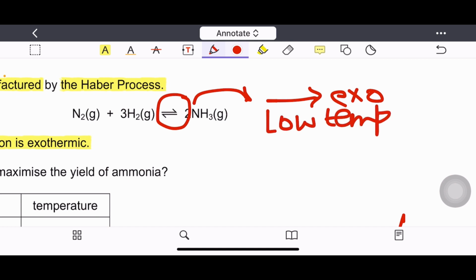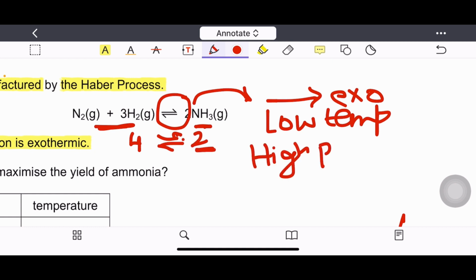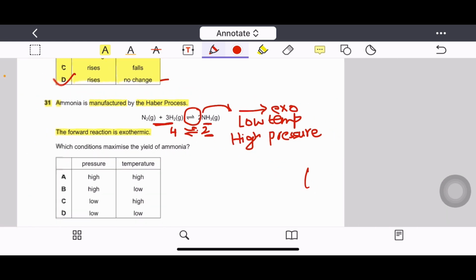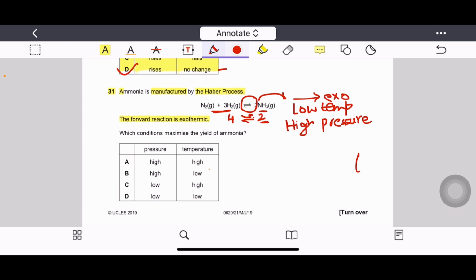And as you can see here, before the arrow there are 4 moles and after the arrow there are 2 moles of the product. It means on applying high pressure, the equilibrium shifts to the lower mole side. That's why it will be increasing the yield of ammonia. So correct option will be low temperature and high pressure. Option B is the right answer.